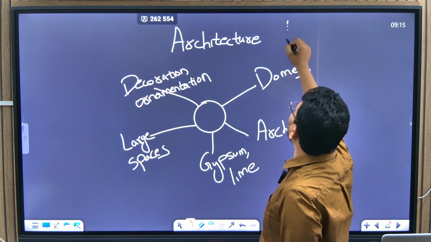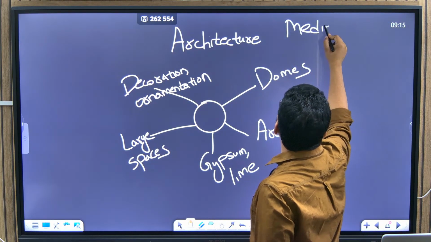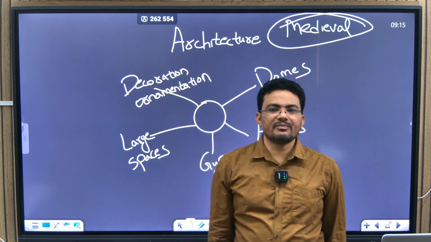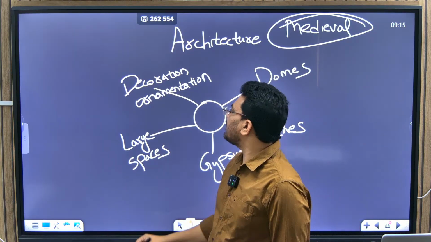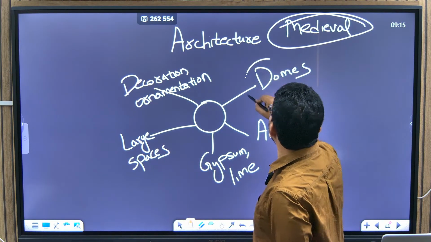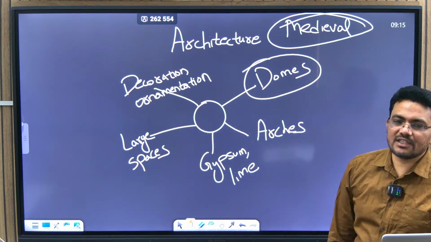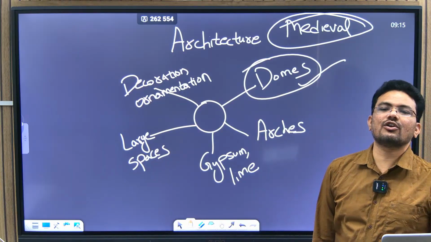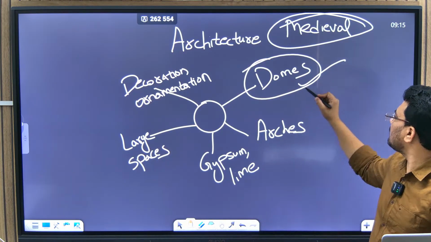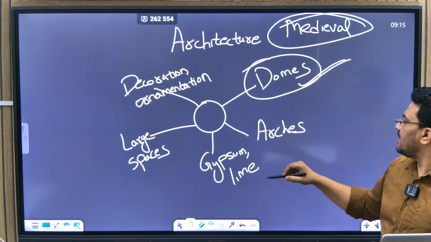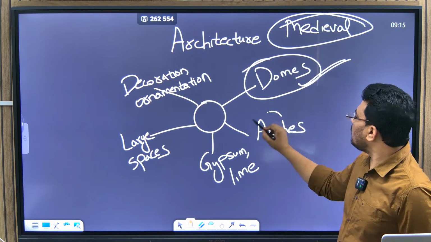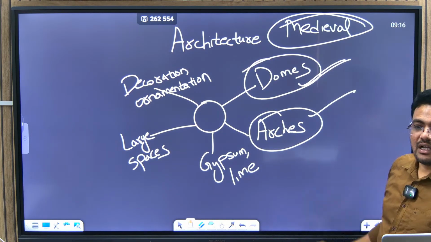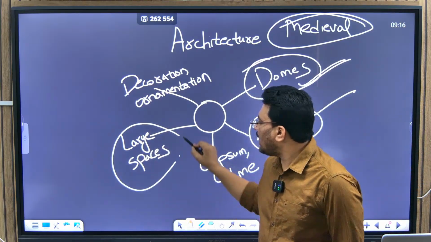Now, in medieval India architecture, with the advent of Turkish rule in India, new changes had taken place. For example, domes. Previously also there were domes, but the dome as a striking feature of architecture came up during the medieval India Turkish rule. Now, a lot of arches in the constructions we have, and then large spaces.